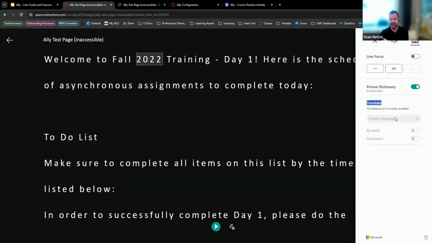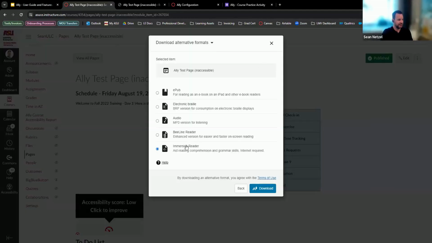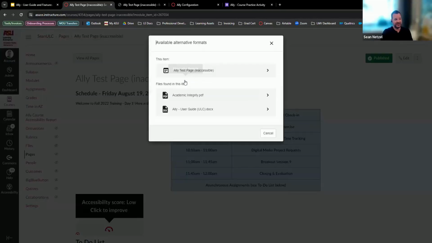So this is a function, and this is something I'll get to later on when I go to the configuration part. But in our instance of Canvas, we don't have the translated version turned on. And that's why right here, a learner cannot choose a different language to do this. But this is really the one that I recommend the most, the immersive reader. So these are all accessible through here. And that's just for that one page. But as you notice, there's the files right here.